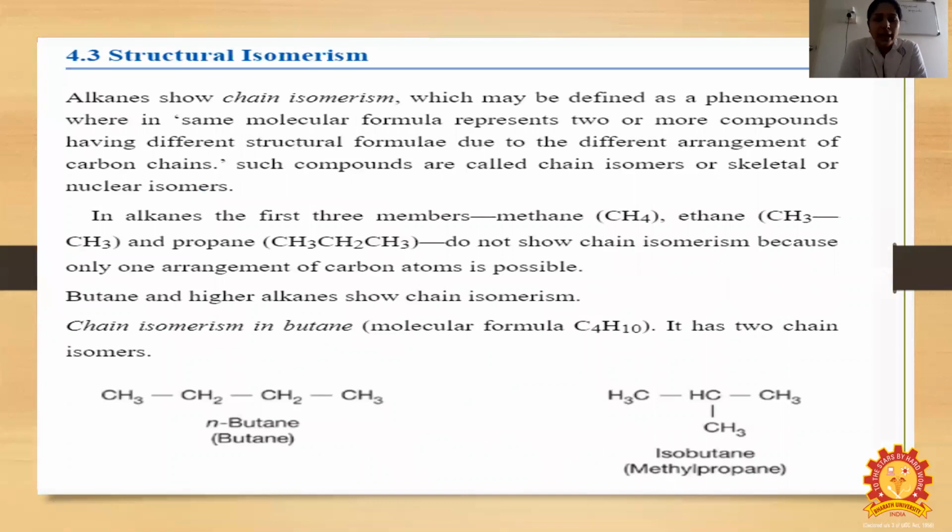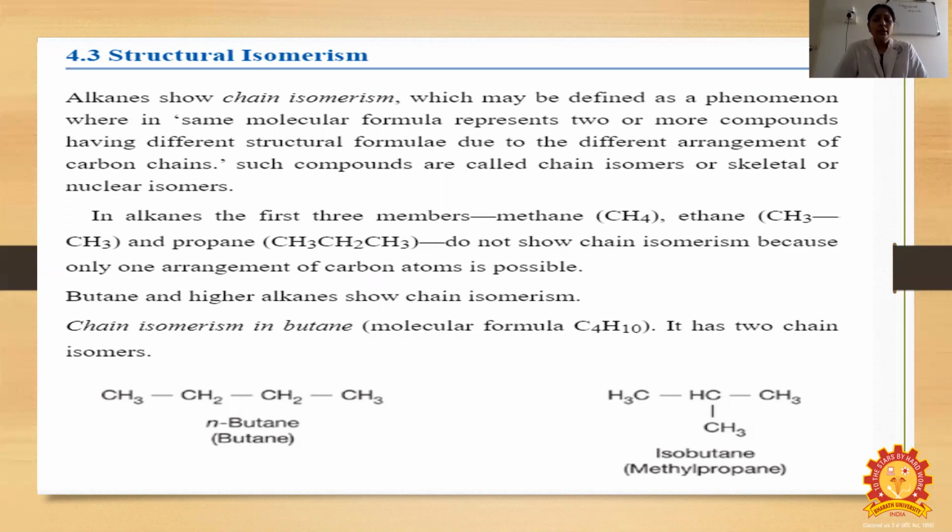Okay, structural isomerism. Alkanes show chain isomerism, which may be defined as a phenomenon in which compounds have the same molecular formula but different structural formulas due to the difference in the carbon chain, that is, differences in the arrangement of the carbon chain. Such compounds are called chain isomers, or skeletal or nuclear isomers.